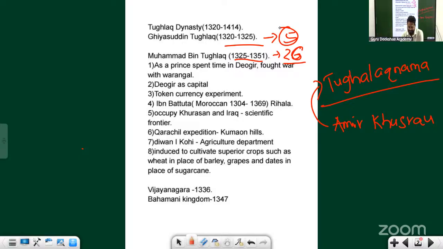Why am I telling you all this story? Again, one thing: Amir Khusro is a contemporary of Alauddin Khilji as well as Ghiyasuddin Tughlaq. This is how you have to remember things. The stories are connecting points, but ultimately you have to remember the facts. In the exam, it will be the factual things that have impact and help you clear it. And Muhammad bin Tughlaq is called the mad ruler.